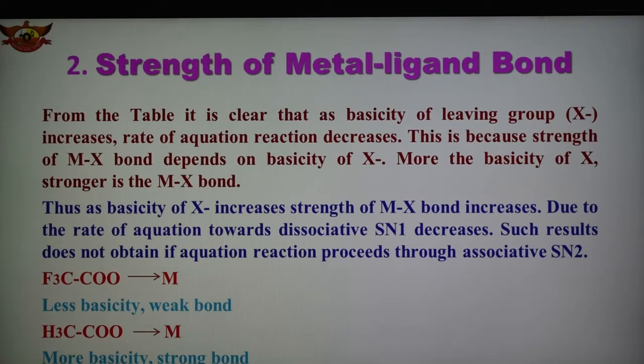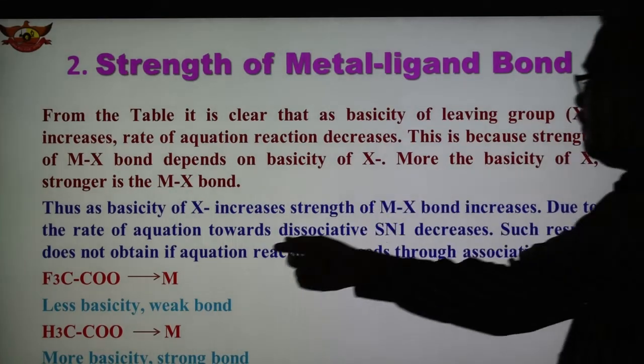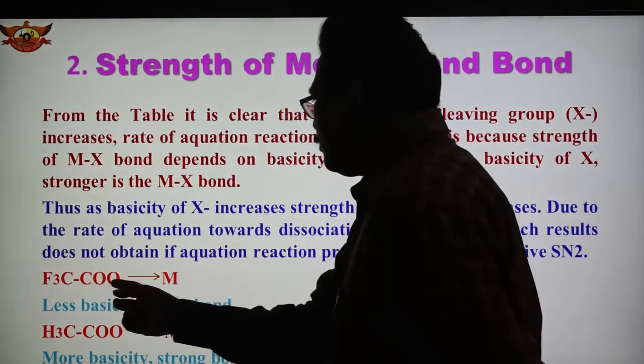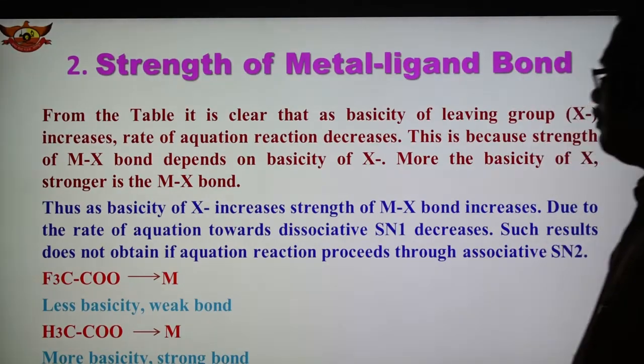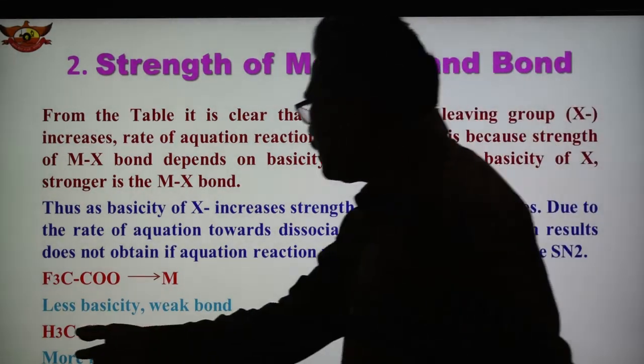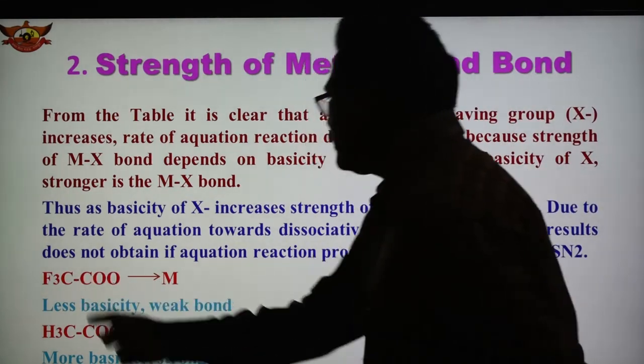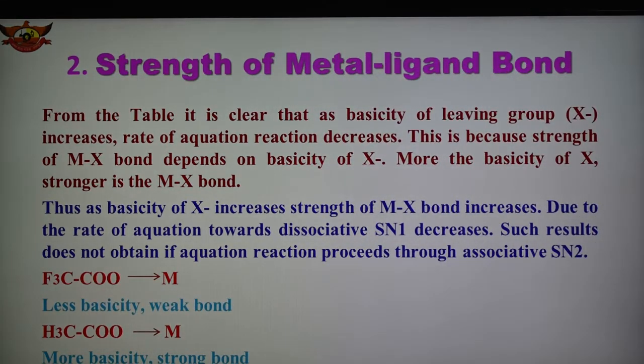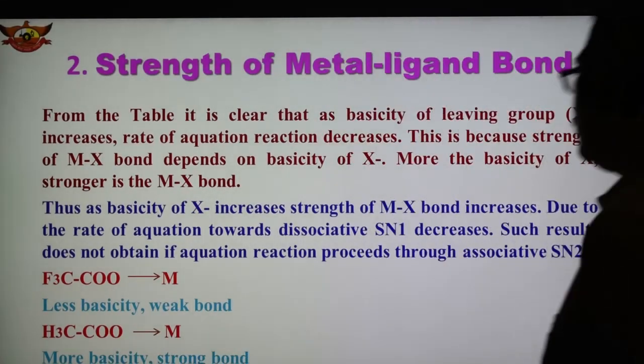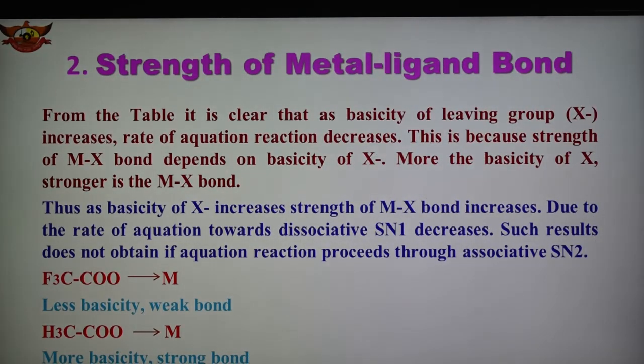So an example is given here. Here is one example, F3CCO minus forming the bond with metal. Here H3CCO M. In this case it is less basic and therefore forms a weak bond. In this case the basicity is more, therefore it forms a stronger bond. So basicity of the leaving group is very important.